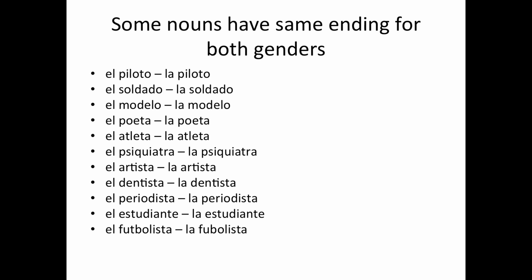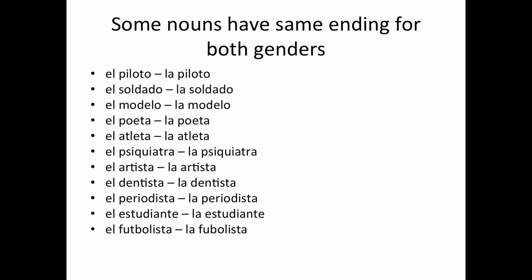Okay, so some nouns have the same ending for both genders, okay? So here, we can look at this list of words as, say, occupations, okay? I bet you can translate all these words just looking at them. Now, remember, these are exceptions to the rule, okay? So with exceptions in Spanish, even the exceptions tend to have sort of a rule base that they follow, so it's good to learn these sort of exceptions in groups. So when you're learning these, put these all together and it'll be easier for you during your studies.